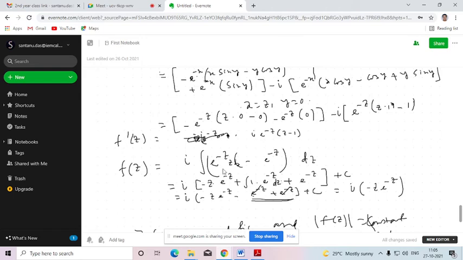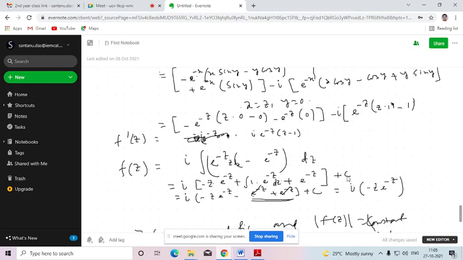Okay. So here this is the product of two terms, e to the power minus z and z. So we need to use integration by parts. Integration by parts means this term should be fixed, the integration of this with respect to z, that is minus e to the power minus z, plus the differentiation of this, integration of this, again the integration of the whole thing, plus integration of this. If you simplify, this term will be deducted. So ultimately you will be getting this term. So here you don't need to find out v in order to construct f(z). Rather, directly we can find out f(z) in terms of z whenever the real part is given. If the imaginary part is given, we can also do it in the same way.